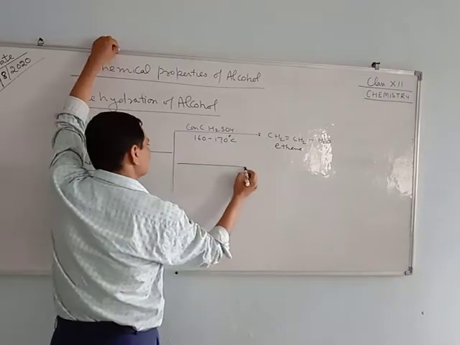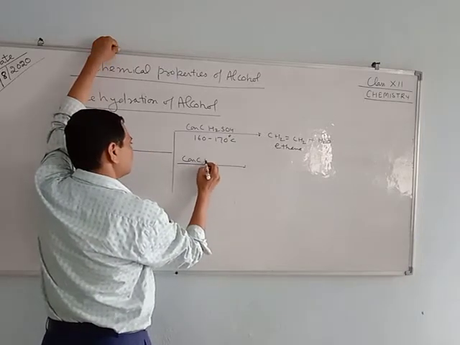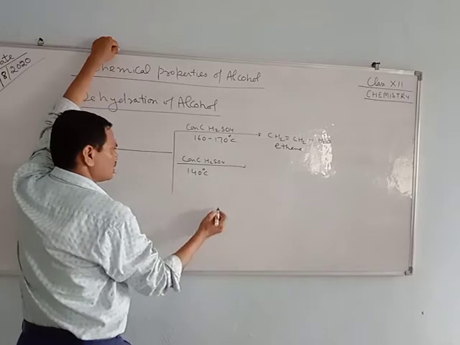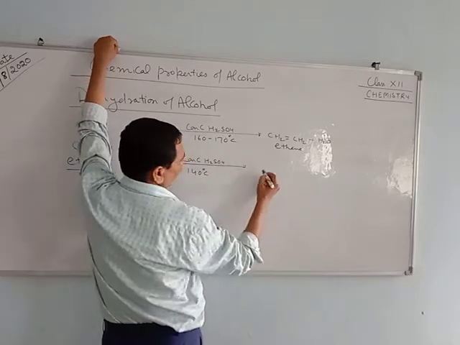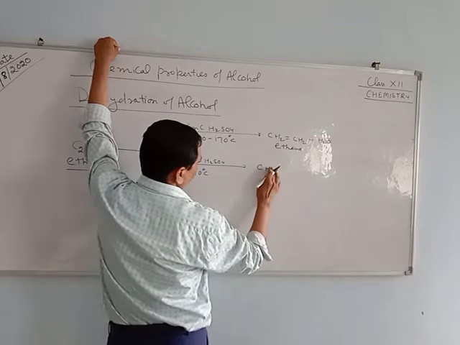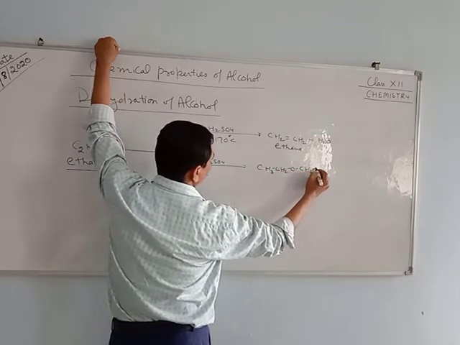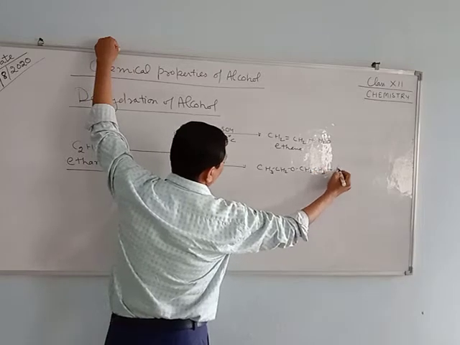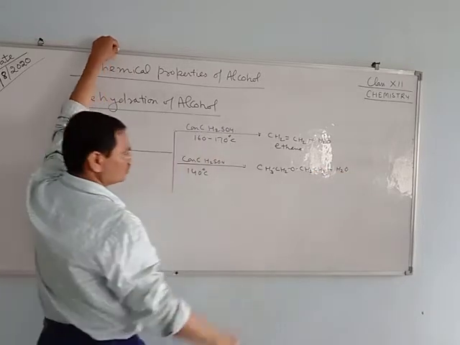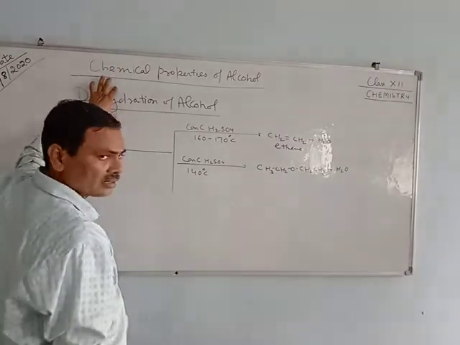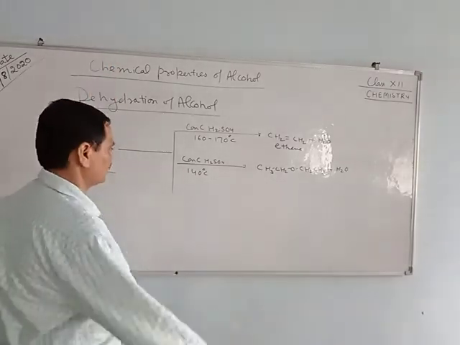When ethanol is treated with concentrated sulfuric acid at 140 degrees Celsius, it gives ether, CH3CH2OCH2CH3, and a water molecule is also liberated. Since it is dehydration, a water molecule will be liberated.